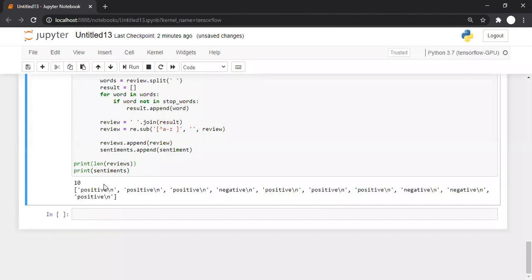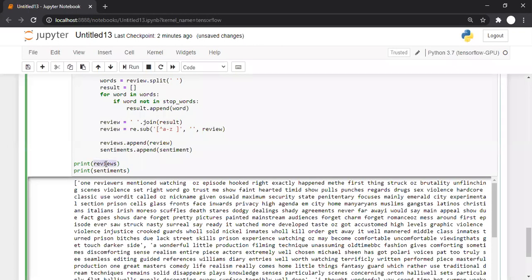Okay, the next thing that we can do is go for classification. How can we go for classification? If I remove this len, I'm printing reviews and sentiments. This reviews list will act as the X part, and the sentiments list will act as the Y part. Means now we have an X part and a Y part.